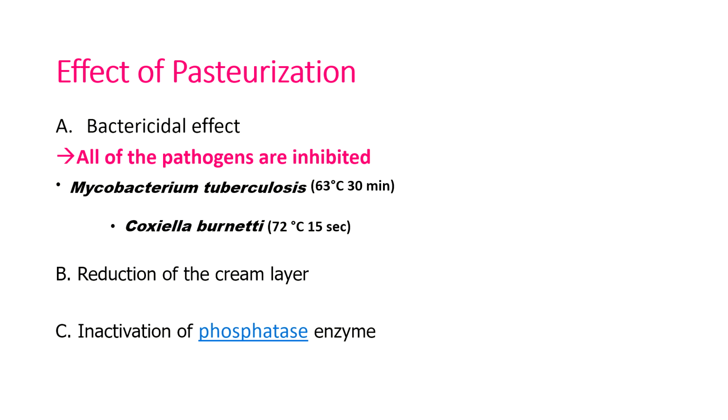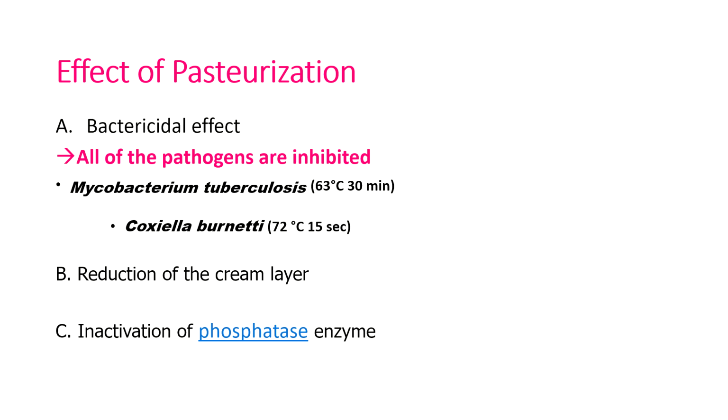63 degrees Celsius for 30 minutes. And Coxiella burnetii is killed at 72 degrees Celsius within 50 seconds. The second effect of pasteurization means reduction of the cream layer, and third is this cream layer. This is important at the industrial level to produce milk products, that's why it is important.